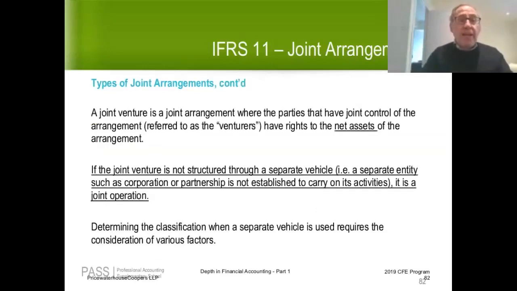A joint venture, on the other hand, is a joint arrangement where the parties that have control of the arrangement only have rights to the net assets of the arrangement. They don't have rights to the individual assets or obligations for the individual liabilities. Now, if a joint venture is not structured through a separate vehicle, say we don't set up a separate entity like a corporation or a partnership to carry on the activities of the joint arrangement, then by definition, we're dealing with a joint operation. Is that clear? I hope that's clear to everybody because that's a very, very important concept.